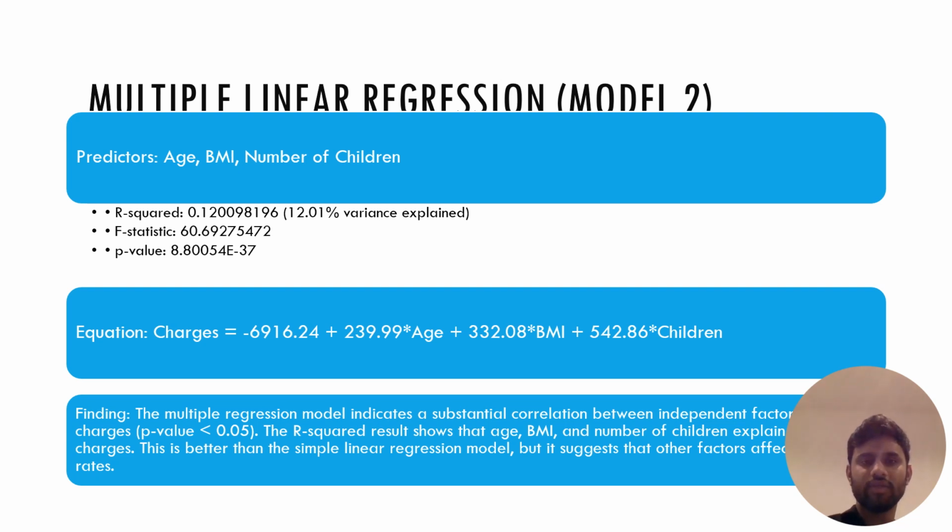So moving to our multiple regression model, we included age and number of children along with BMI. This improved our R squared to 12.01%, with all predictors being statistically significant. However, we are still leaving a lot of variance unexplained.